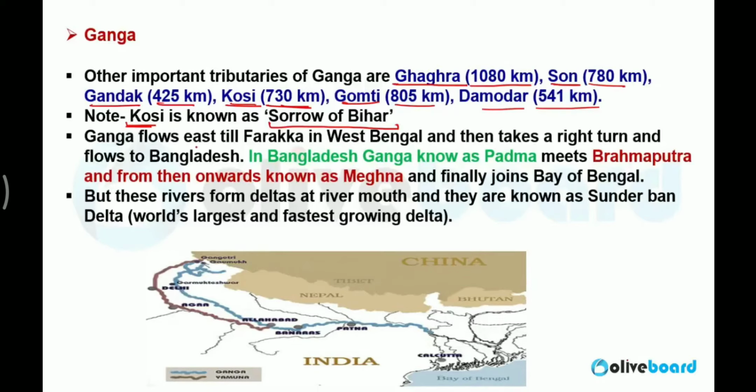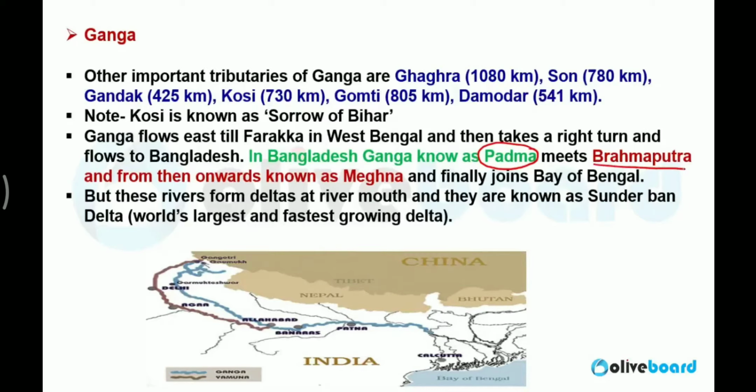Ganga flows east till Farakka in West Bengal. Then it takes a right turn from here and flows in Bangladesh. In Bangladesh, Ganga is known as Padma. So now the name of Ganga has changed in Bangladesh.